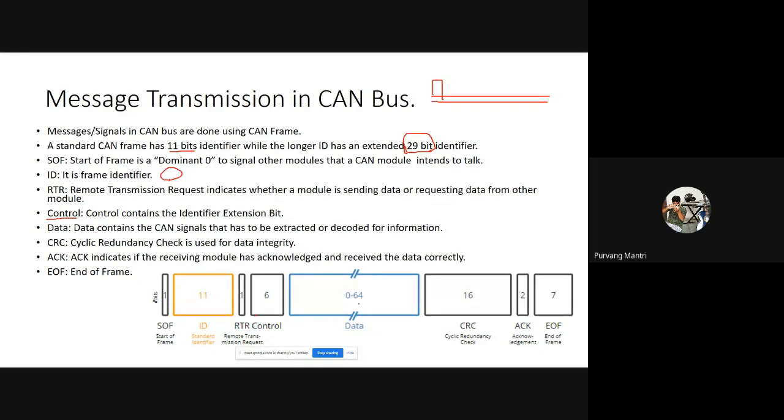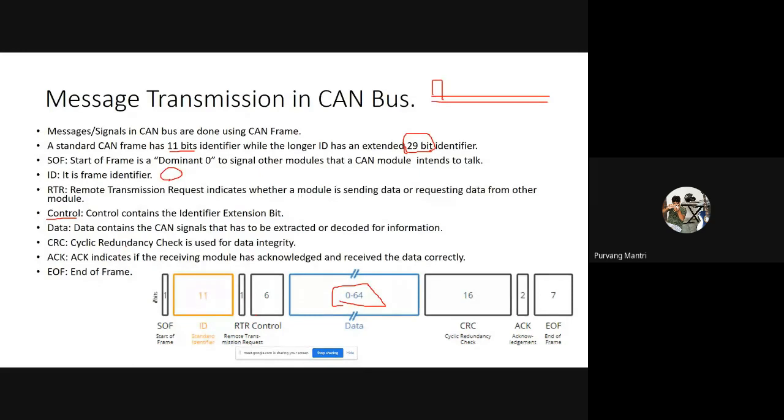This data is comprised of about 64 bits, and it contains the actual data or the sensor data or the message or the action which needs to be performed by the other microcontroller. It is contained in this part of the CAN message frame. Then we have the cyclic redundancy check, which keeps an eye on whether the data is being hampered by other microcontrollers. There are multiple microcontrollers simultaneously trying to send data, but the highest priority message will get the advantage over other messages, and that message will be transmitted.